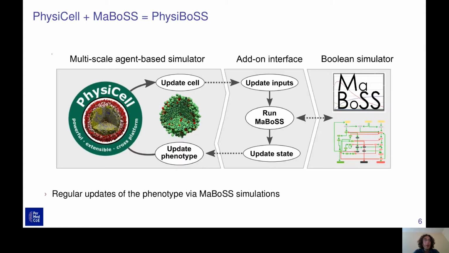So how it will work concretely: PhysiCell will regularly update its cells, and with the state of a cell, will update the inputs of the MaBoSS model. The MaBoSS simulation will then run, and according to the results of the MaBoSS simulation, PhysiCell will update its phenotype, for example, triggering apoptosis or proliferation.